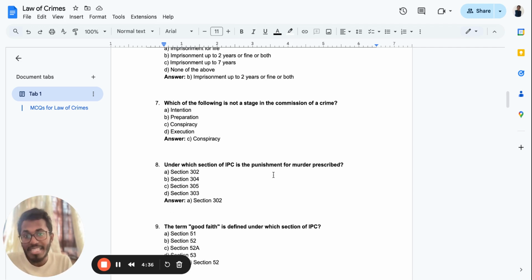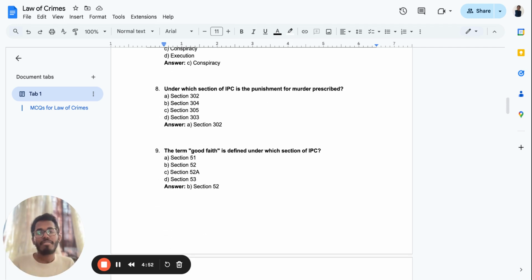Under which section of IPC is the punishment for murder prescribed? See, the punishment for murder is prescribed under section 302. Do not miss it. Very important section. I don't want any mistakes on this particular thing. Punishment for murder is clearly mentioned over here.